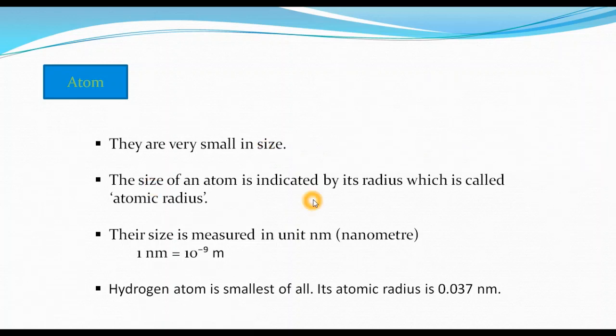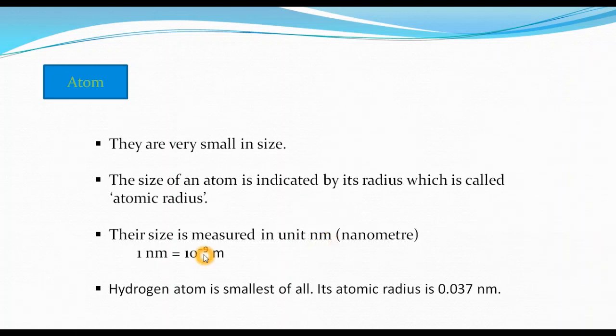The size of an atom is indicated by its radius, which is called the atomic radius. This atomic radius is measured in the unit nanometer. A nanometer is a very small unit of a meter.